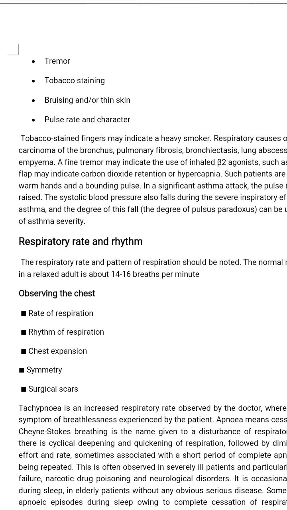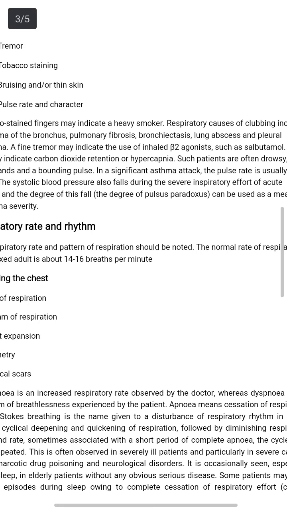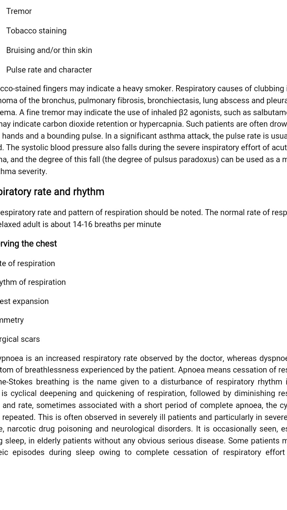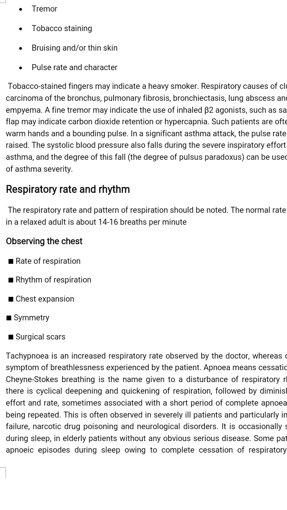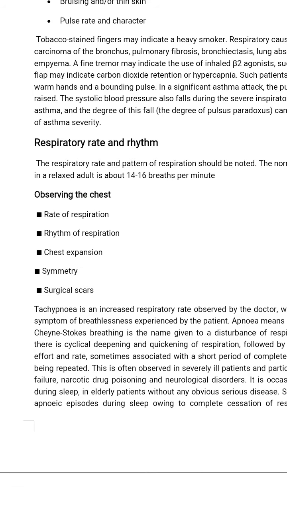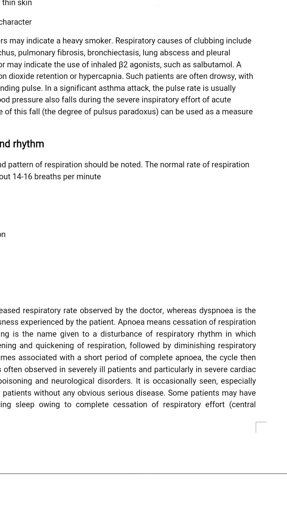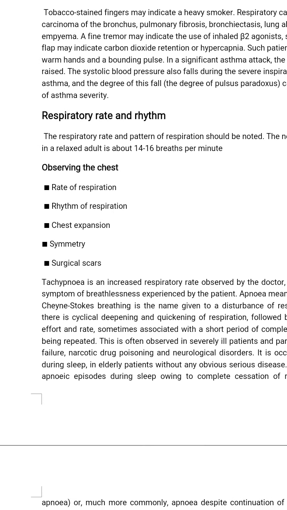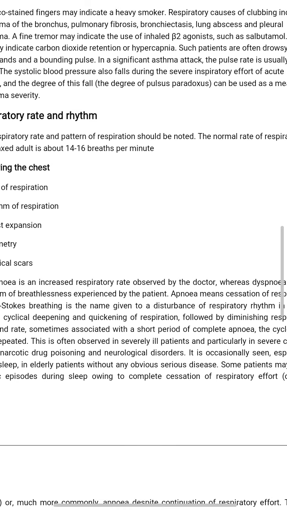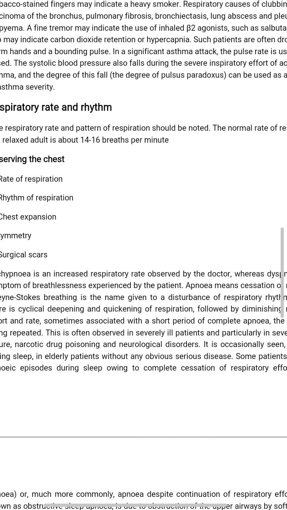Respiratory rate and rhythm. The respiratory rate and pattern of respiration should be noted. The normal rate of respiration in a relaxed adult is about 14 to 16 breaths per minute. Observing the chest: rate of respiration, rhythm of respiration, chest expansion, symmetry, and surgical scars. Tachypnea is an increased respiratory rate observed by the doctor, whereas dyspnea is the symptom of breathlessness experienced by the patient. Apnea means cessation of respiration.